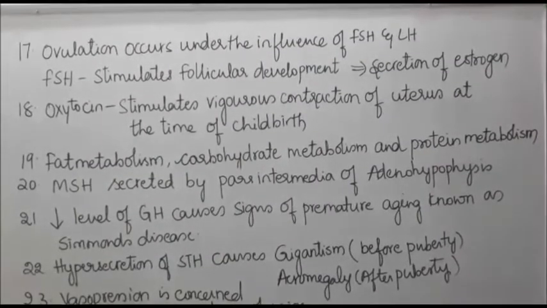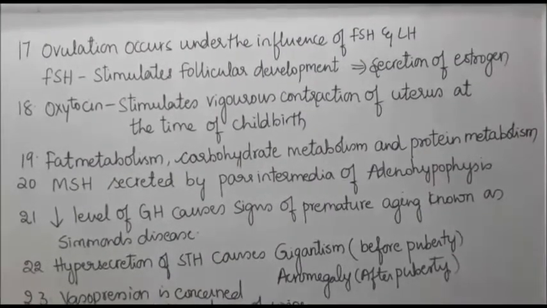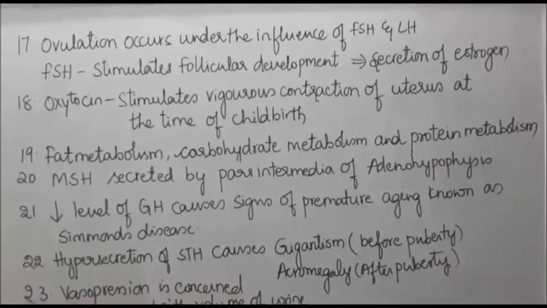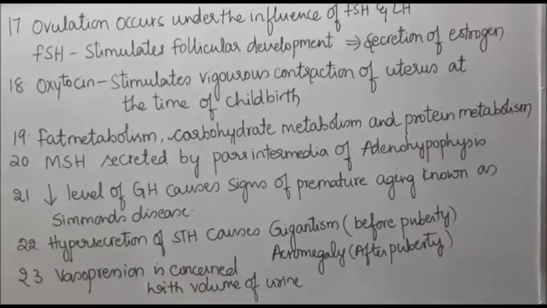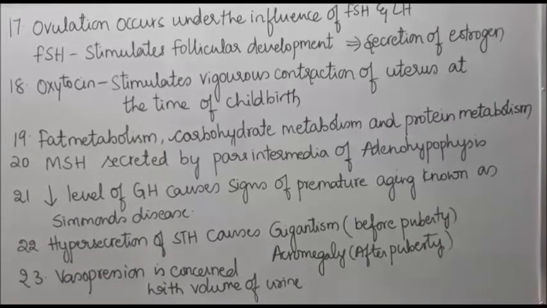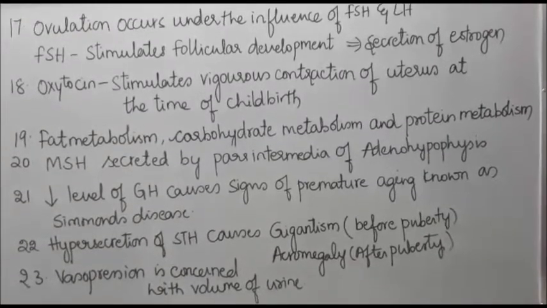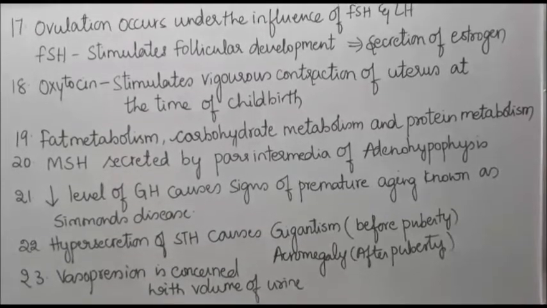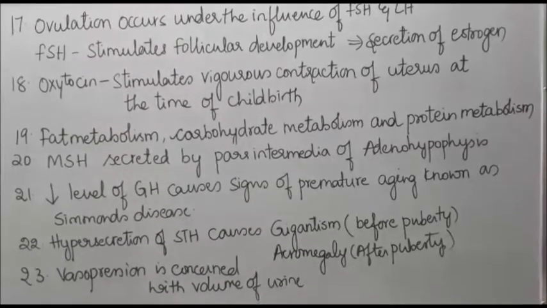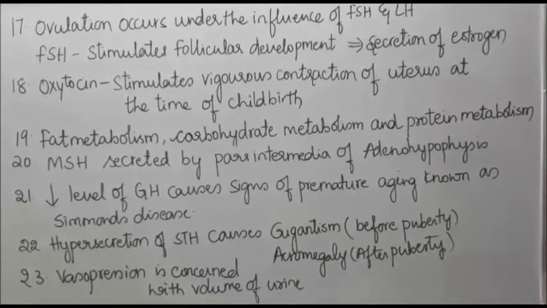Oxytocin stimulates the vigorous contraction of the uterus at the time of childbirth. It stimulates the smooth muscles of the uterus and causes stronger and stronger contractions, thereby the baby is delivered from the birth canal. Fat metabolism, carbohydrate metabolism and protein metabolism, in the case of the 19th.